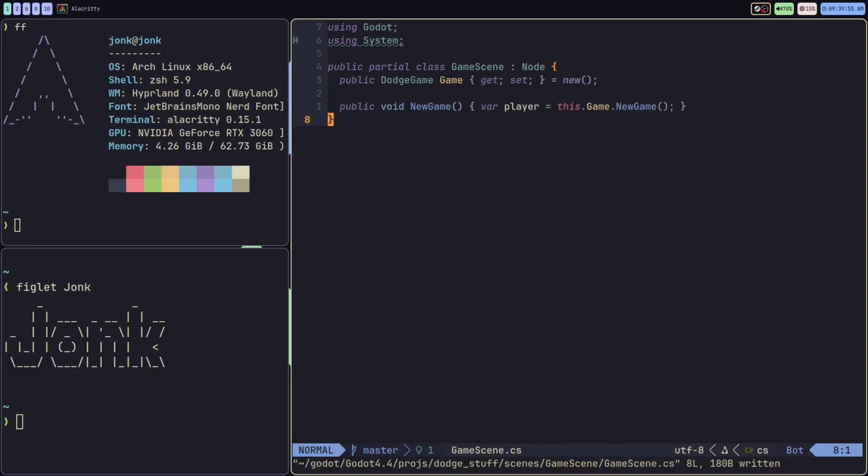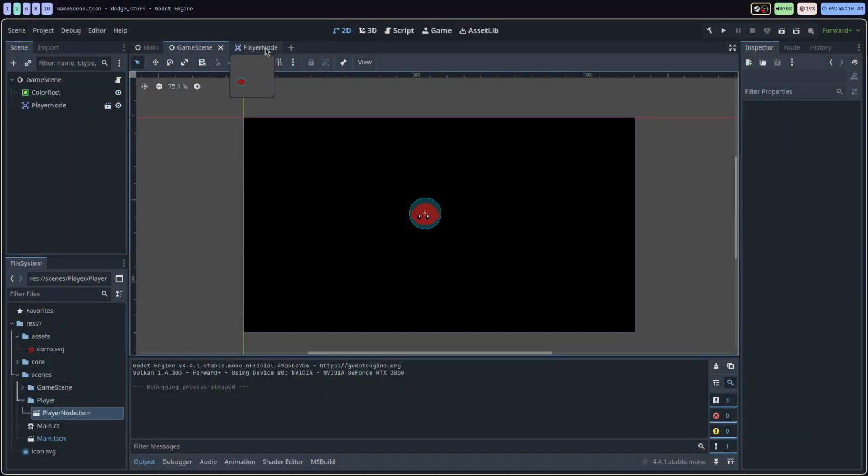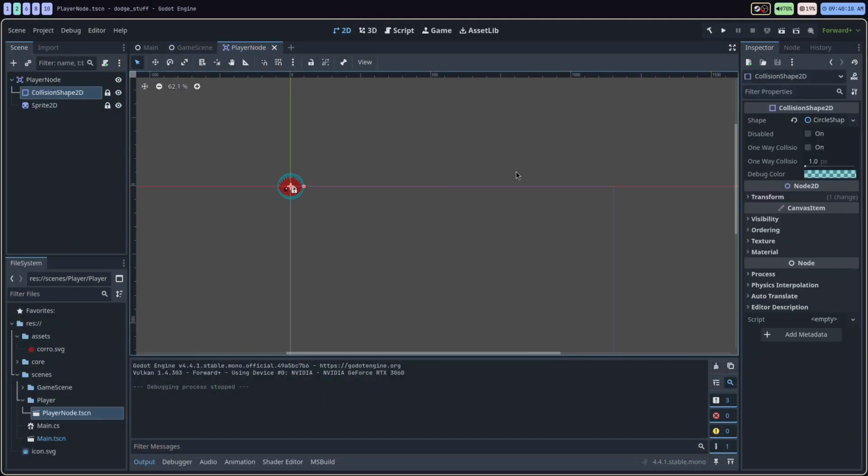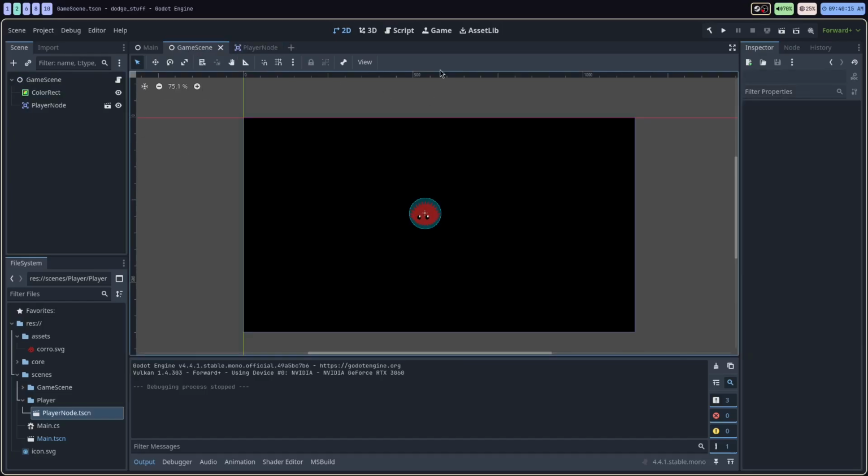So I'm going to save this into a variable. And the reason why I wanted to save this to a variable is because the player node itself is going to have a reference to the player entity in the ECS. So we're going to be setting that up right now.